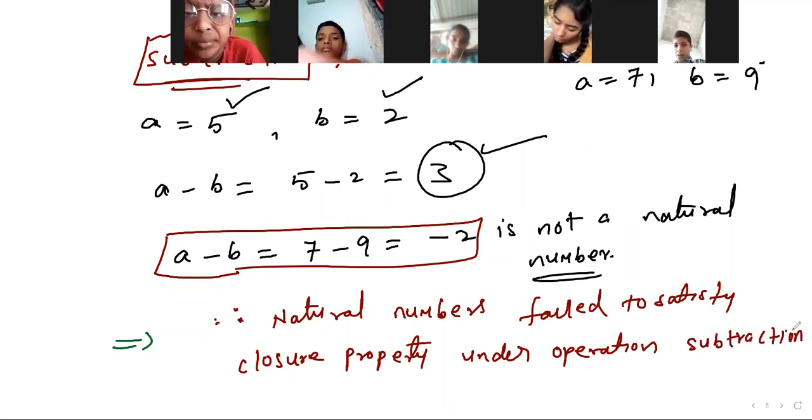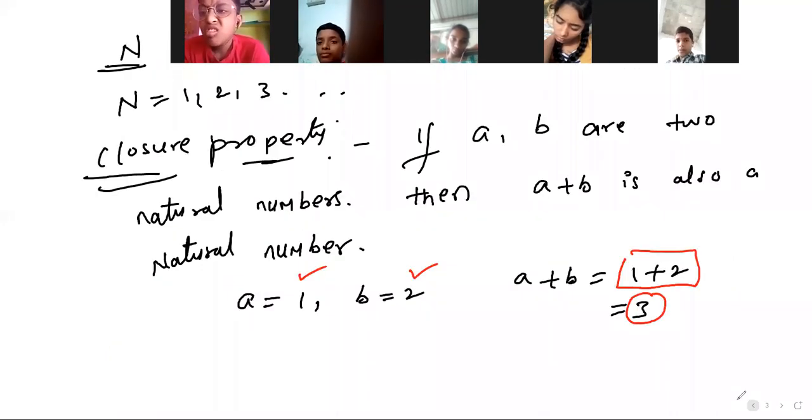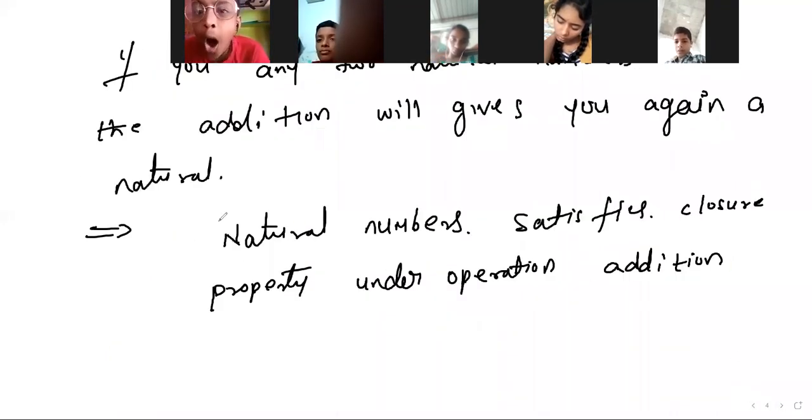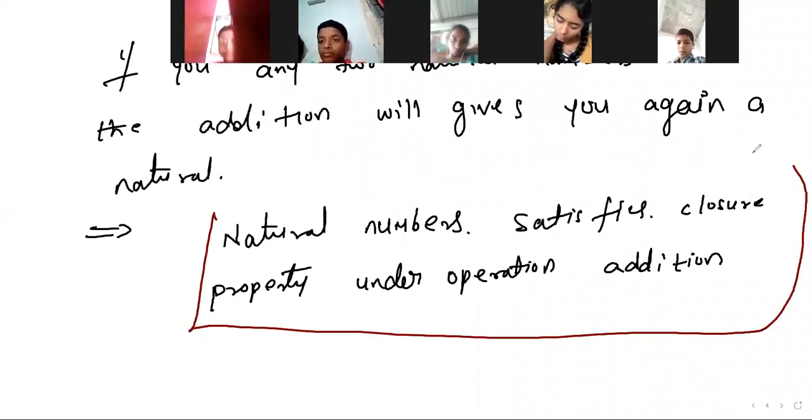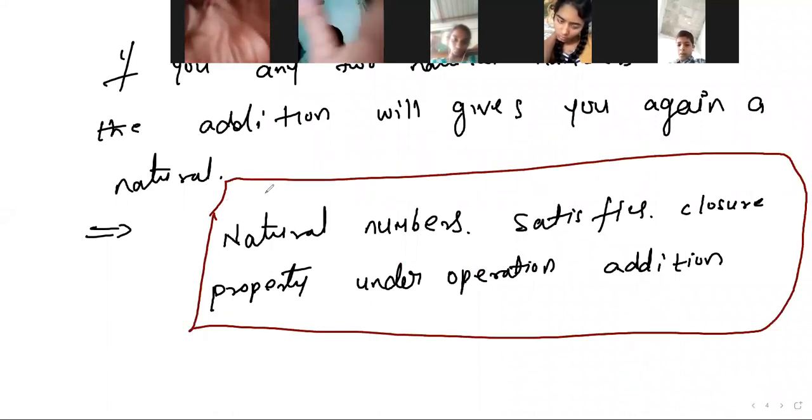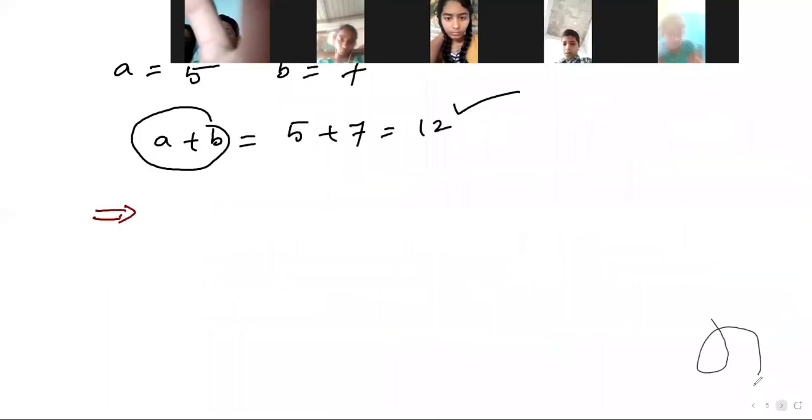But in addition they satisfied, isn't it? In subtraction it failed, right? You do observe here, in addition natural numbers satisfy that condition, but in subtraction it fails, right? Remember that.